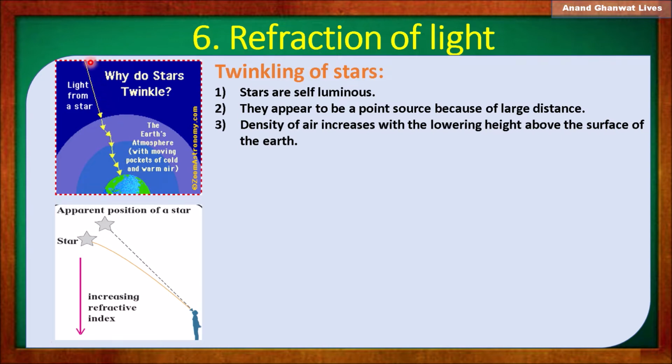As we lower the height, reaching towards the earth's surface, what happens? The air becomes denser and denser. Because the air is becoming denser, the light rays from the stars are entering a more and more dense medium, and because of that the refractive index keeps increasing as we lower the height.